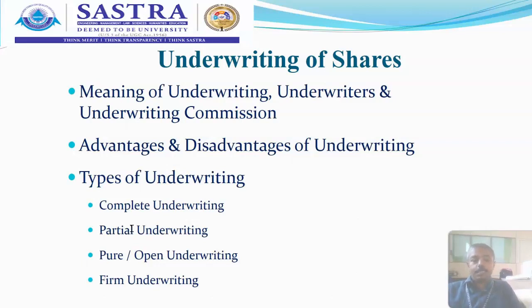Or the underwriter may be an existing joint stock company, or a bank, or a group of banks together underwriting one particular business. Any financial institution can be called an underwriter if it gets into an agreement with the company.